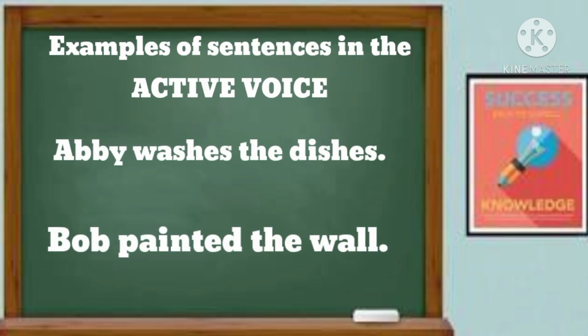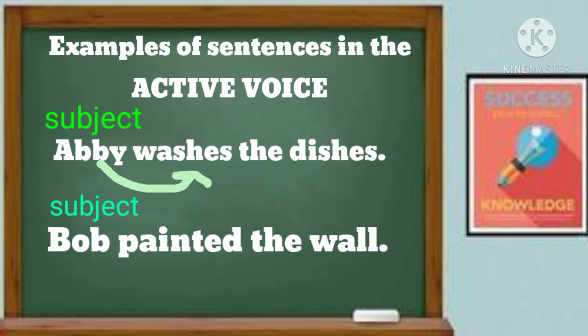These are examples of sentences in which the subjects are doing the verb's action, therefore in the active voice. Number 1, Abby washes the dishes. This sentence is in the active voice because your subject, which is Abby, does the action washes. Number 2, Bob painted the wall. This is again an example of a sentence in the active voice because your subject, Bob, is the one who acted upon the verb painted, therefore in the active voice.